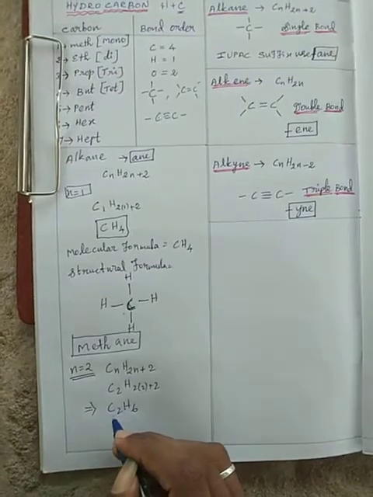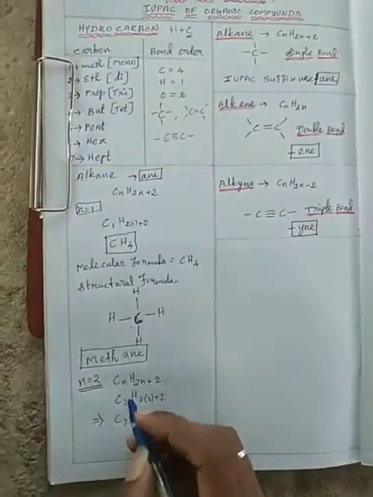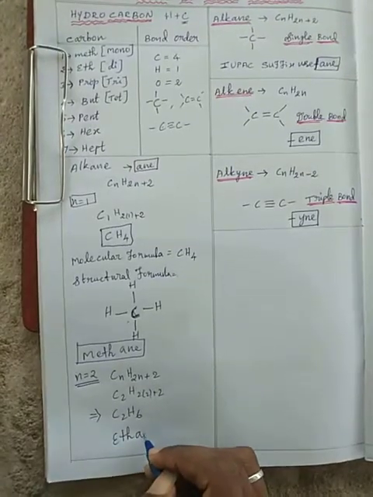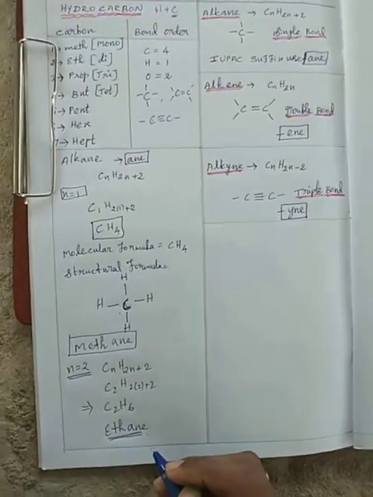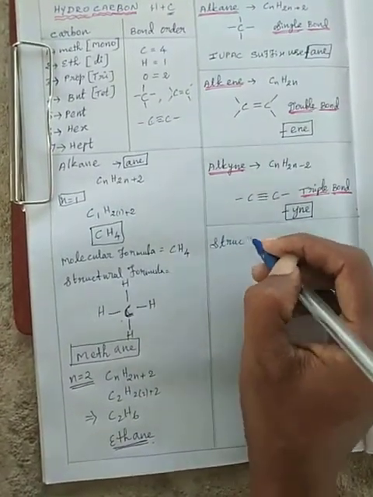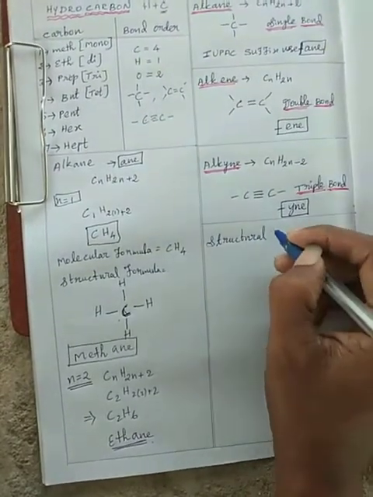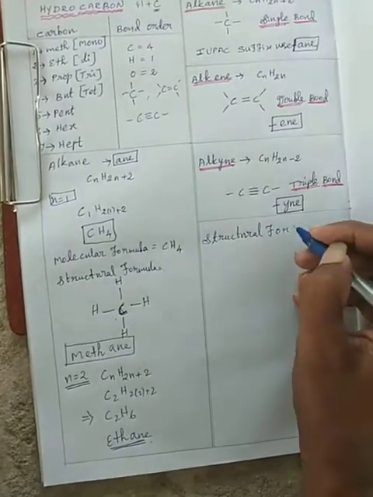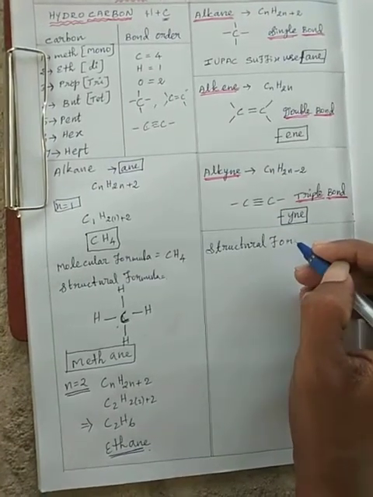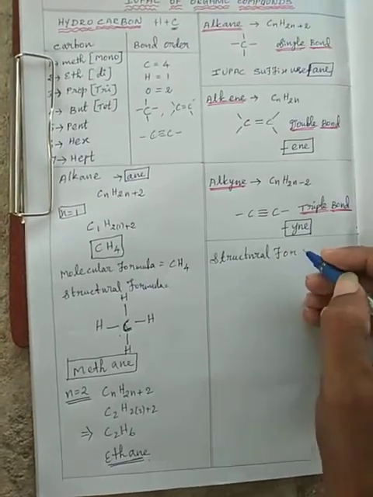With 2 carbons, the IUPAC prefix is eth, and it is a single bond formula, so the name is ethane. Now the structural formula. For short, SF is the structural formula, MF is the molecular formula, and IP is the IUPAC name.